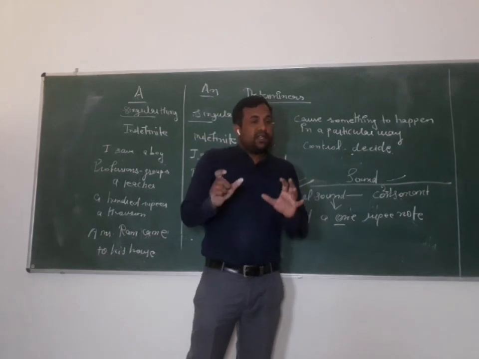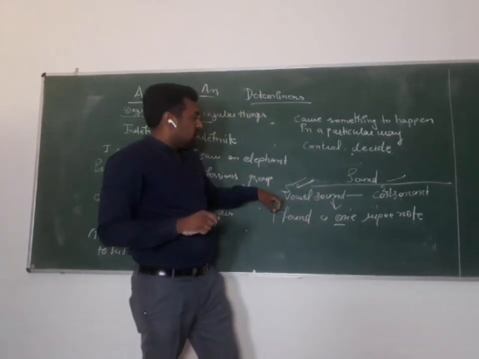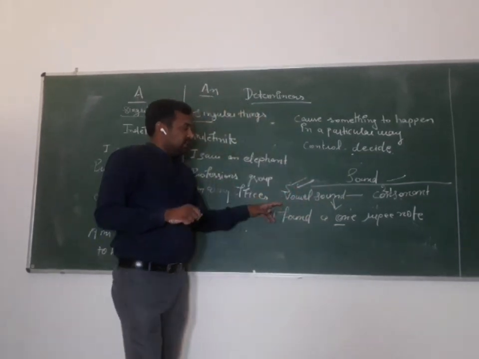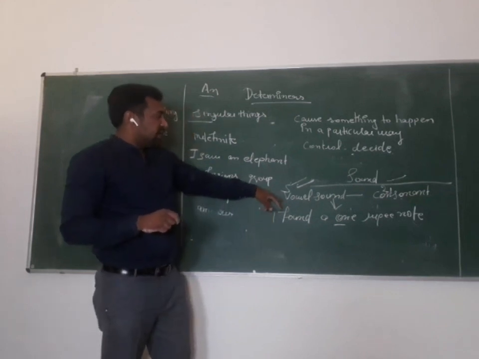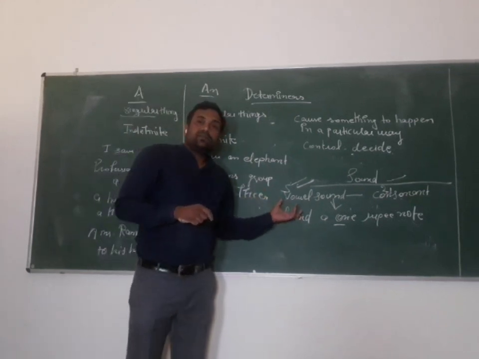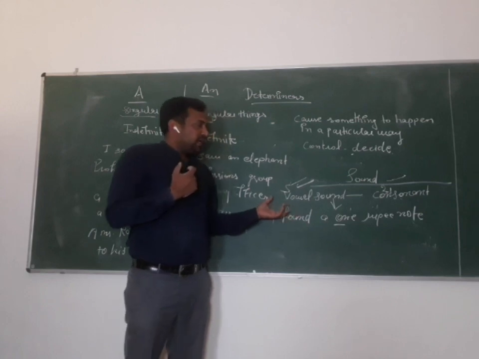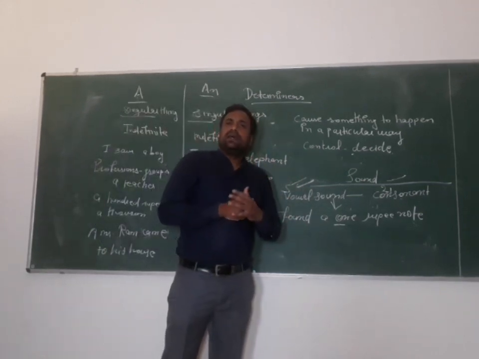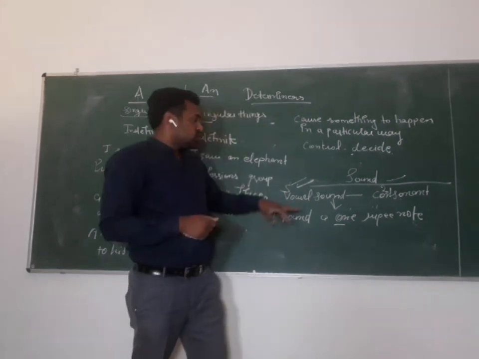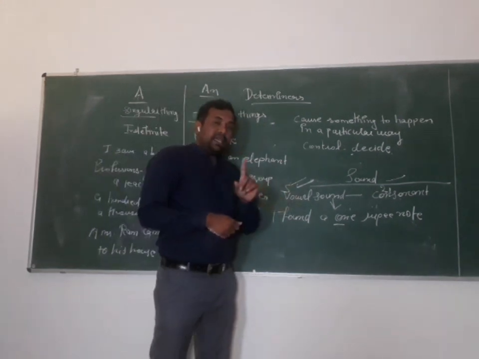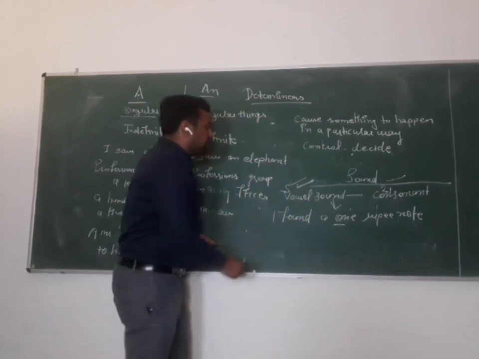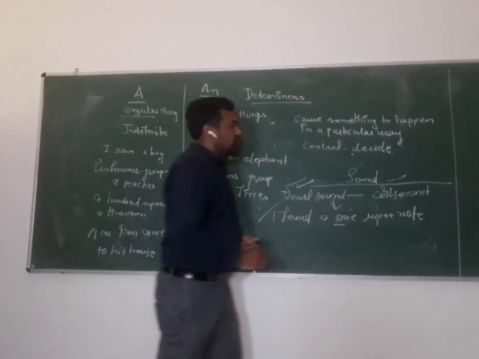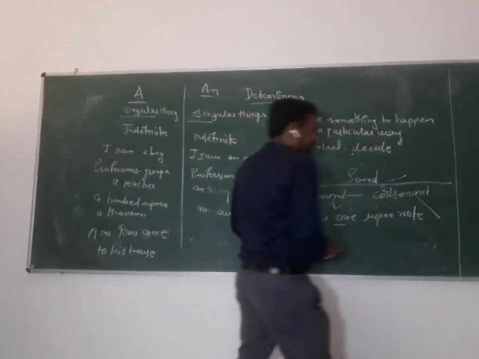So dear students, vowel sound is very easy to understand. Our throat movements are involved, and in consonant sound, our jaw, lips, everything is contributing. So whenever we are using a and an, we use an with vowel sound only. We use a with consonant.